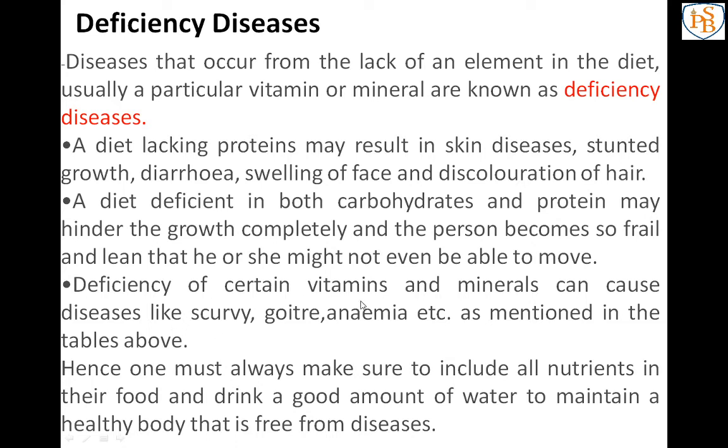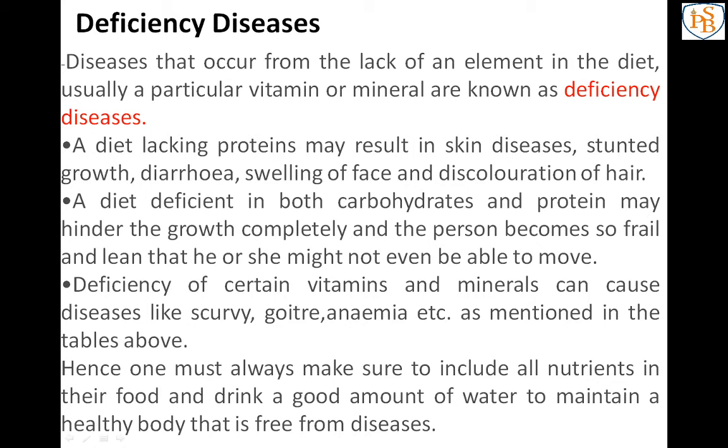The deficiency diseases caused by lack of vitamins and minerals include scurvy, goiter and anemia, which I have mentioned in the tables, so just read those tables. From this we can conclude that we have to eat a balanced diet.